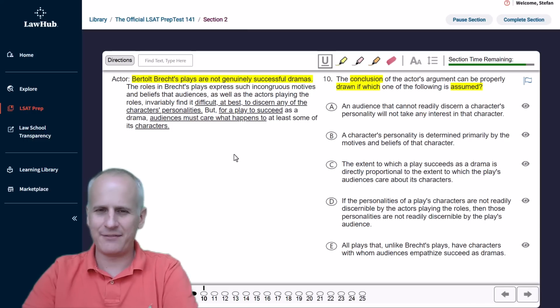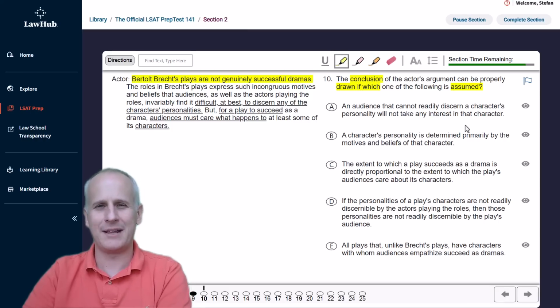So we just have that in mind, and again, you can use your little underline tool at your own discretion to see if that helps you track these kinds of term shifts. But we're going to go back to our highlight, and we're going to go through the answer choices looking for reasons to eliminate, or potentially to highlight exactly how this does address the term shift that we hopefully preemptively identified.